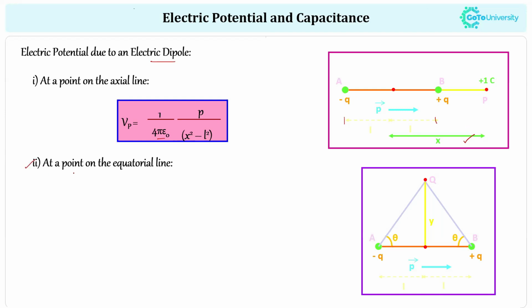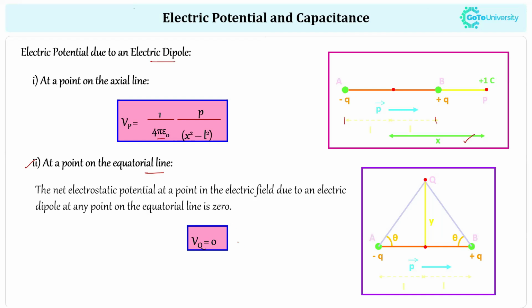Similarly, at a point on the equatorial line, the net electrostatic potential due to an electric dipole is zero, right?